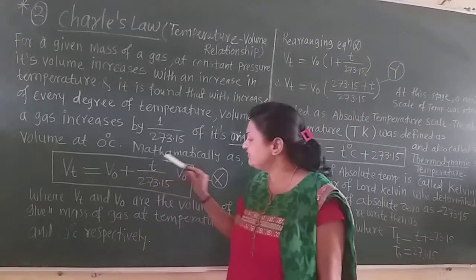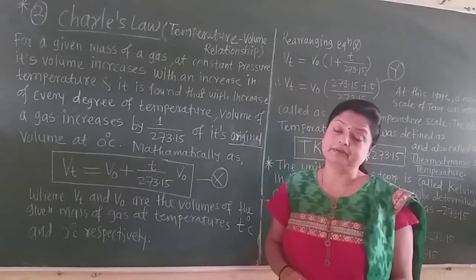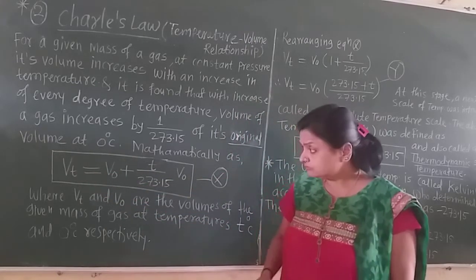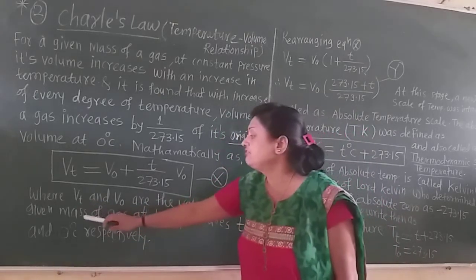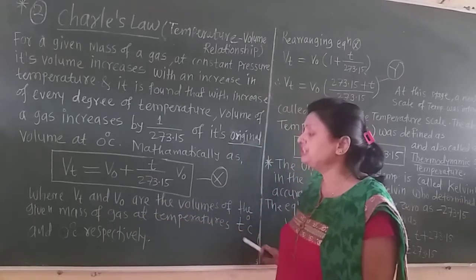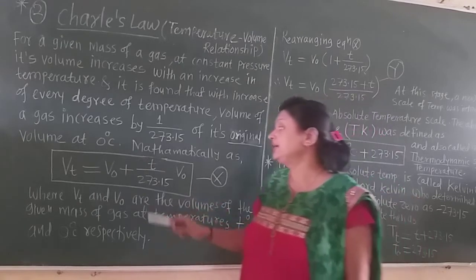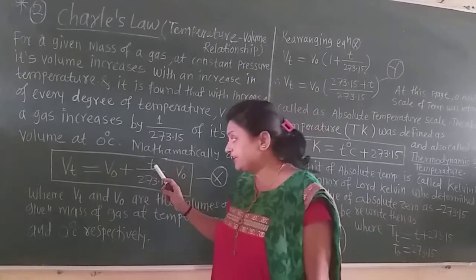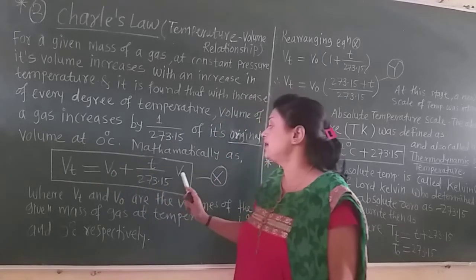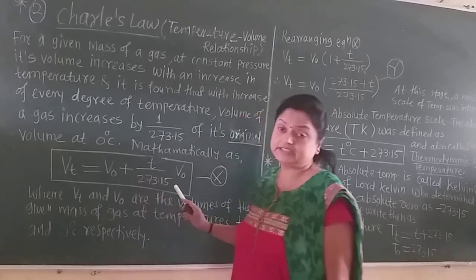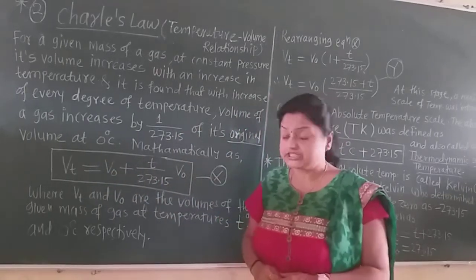If we add this value to V0, it is the volume Vt at temperature t. Here Vt and V0 are the volumes of the given mass of the gas at temperature t and 0 degree centigrade respectively. Therefore, at every degree increase in the temperature, the volume of the given gas increases by 1 divided by 273.15. This is the mathematical statement of this description.